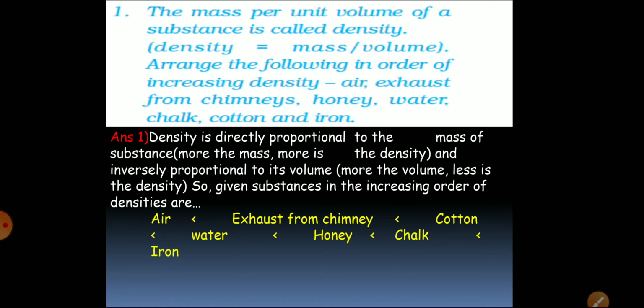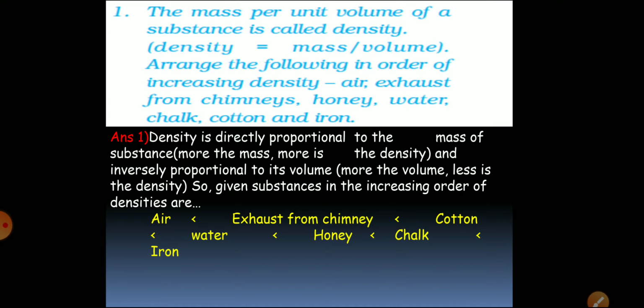The next set of questions is given on page number 6 of the textbook. From this set, the first question is, the mass per unit volume of a substance is called its density. So density is equal to mass upon volume. So the formula of density is mass upon volume. We have to arrange the given substances in the increasing order of density, means the first substance will be that whose density is least, and the last substance will be that whose density is highest.